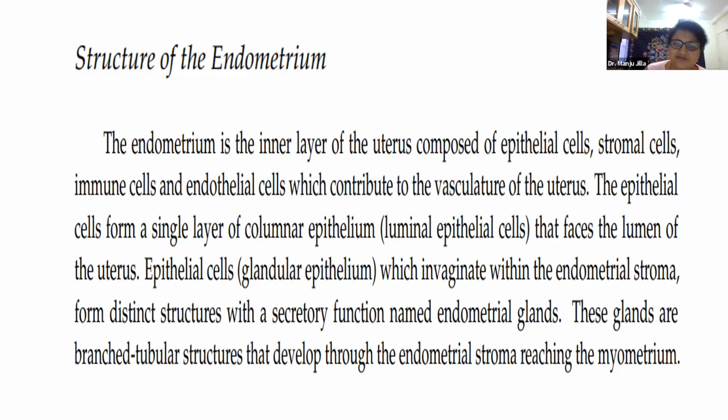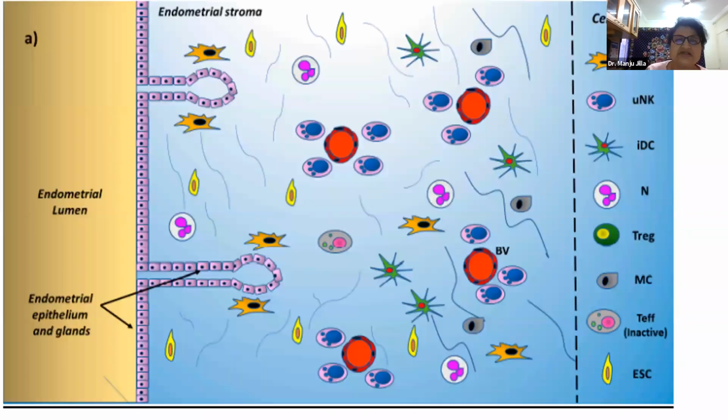The epithelial cells form a single layer of columnar epithelium that faces the lumen of the uterus. Epithelial cells which invaginate into the stroma form distinct structures with secretory functions known as endometrial glands. These glands are branched tubular structures that develop through the endometrial stroma reaching the myometrium. So let us see a pictorial view of what is present in the inner lining of our uterus.